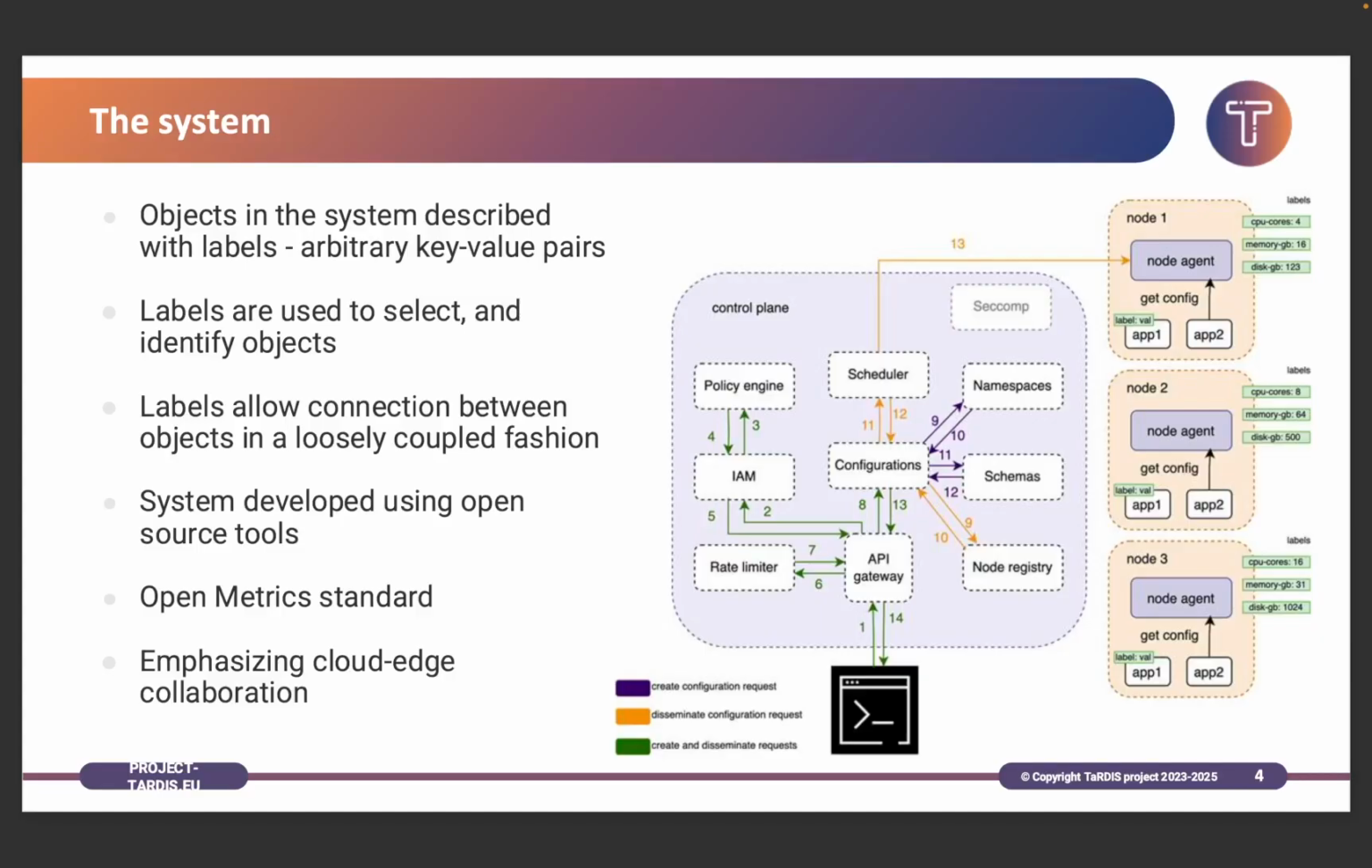Inside the system, a bunch of objects that can be used are described with labels, and labels are arbitrary key value pairs which users can attach to pretty much everything in the system. Labels are used to select and identify specific objects that we want to interact with, and labels are also used to create a connection between objects in a loosely coupled manner. This entire system is developed using open source tools. We emphasize using an open metric standard.